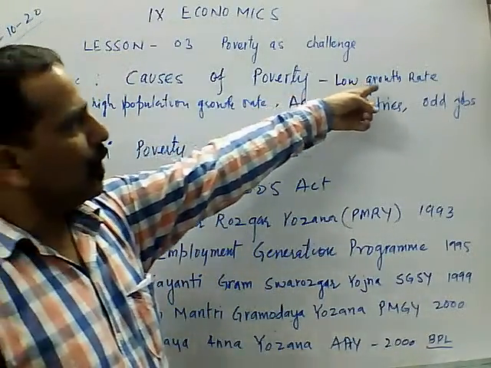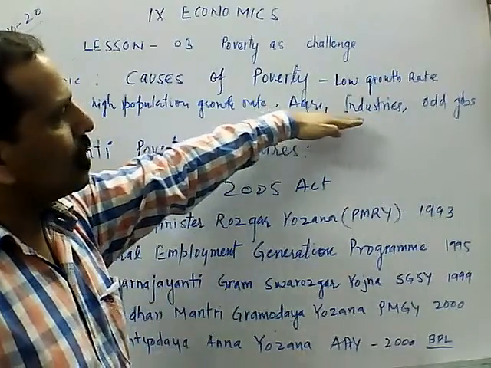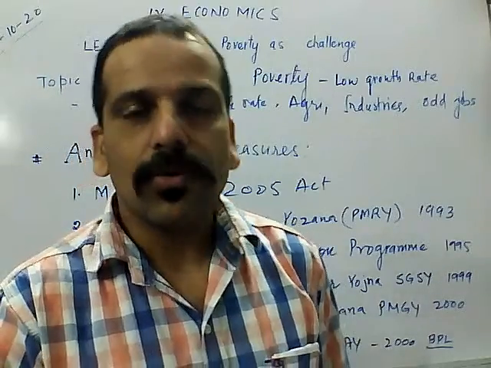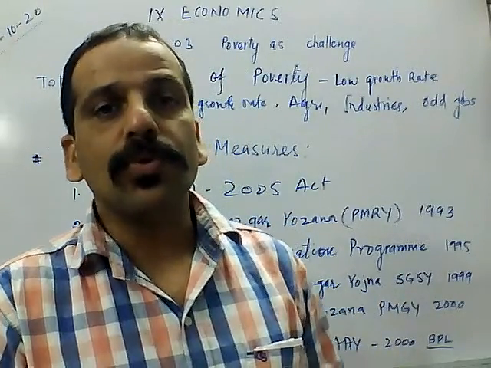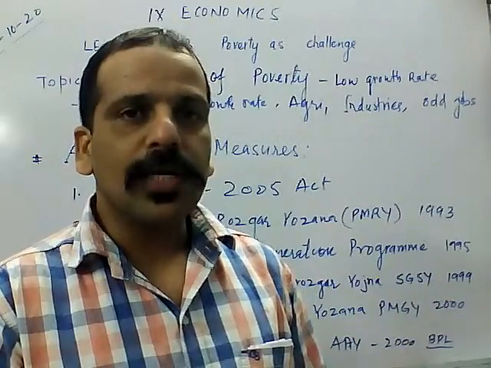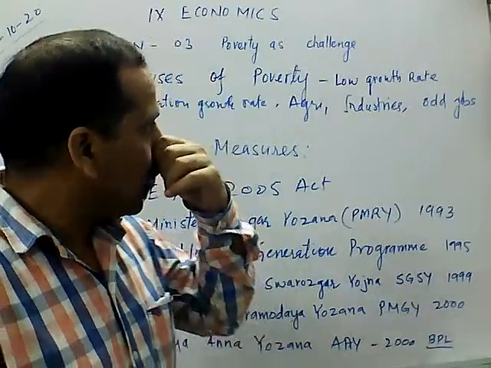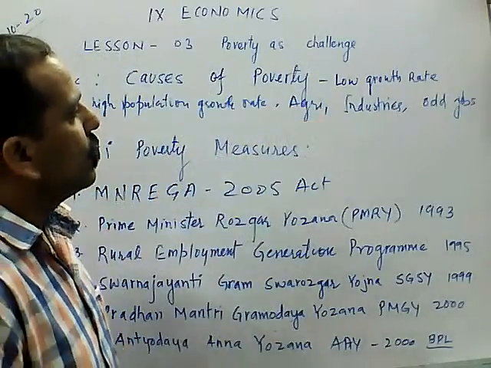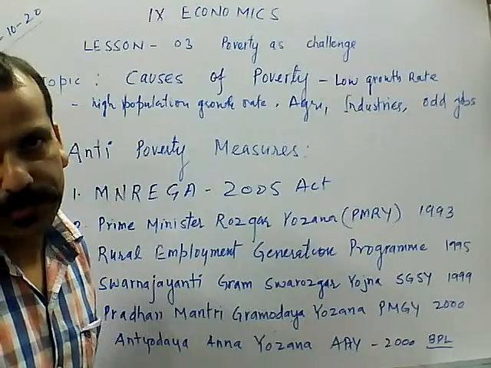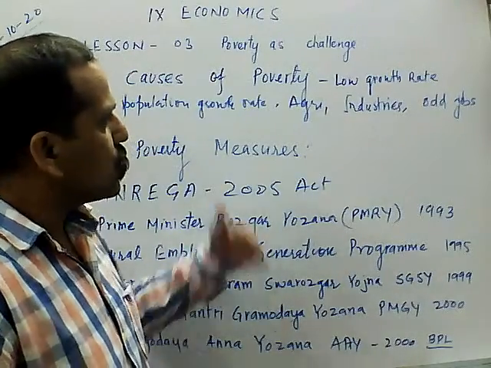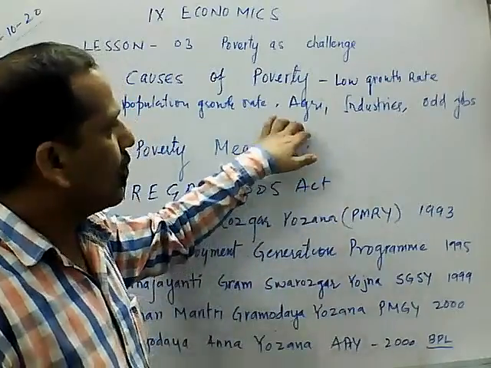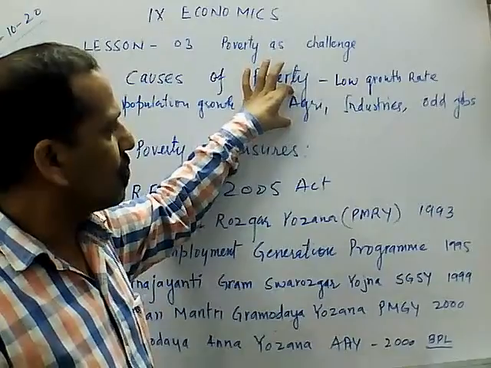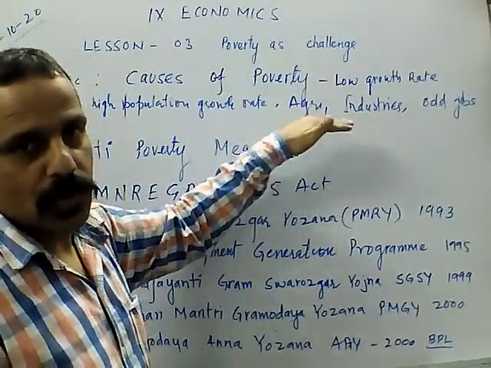When the economic growth rate was low, it means the agriculture, industrial, and service sectors did not perform up to the mark, and our economy was totally dependent on and dominated by the agriculture sector. Agriculture had a larger share, more than 50 to 60 out of 100. Let the national income be 100 rupees, so 60 rupees was contributed by agriculture, and most of the population was completely dependent on agriculture as a source of income and survival.